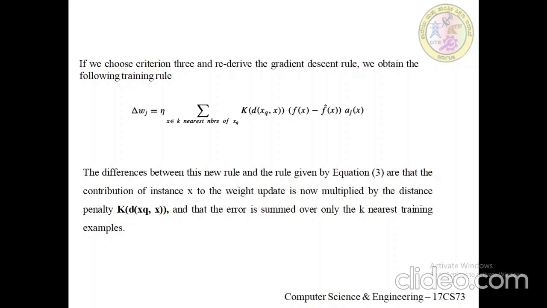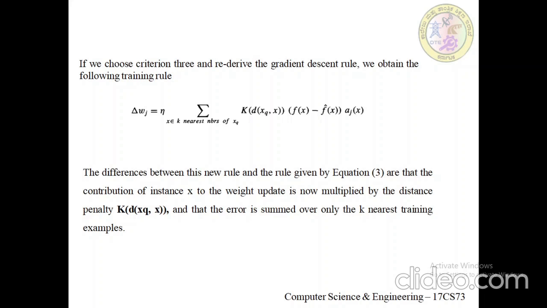More complex functional forms are not found because of two reasons. The first reason is that the cost of fitting more complex functions for each query instance is prohibitively high, and the second reason is that these simple approximations model the target function quite well over a sufficiently small subregion of the instance space.